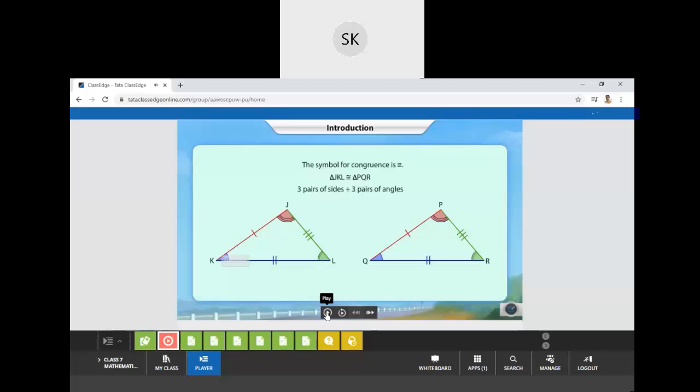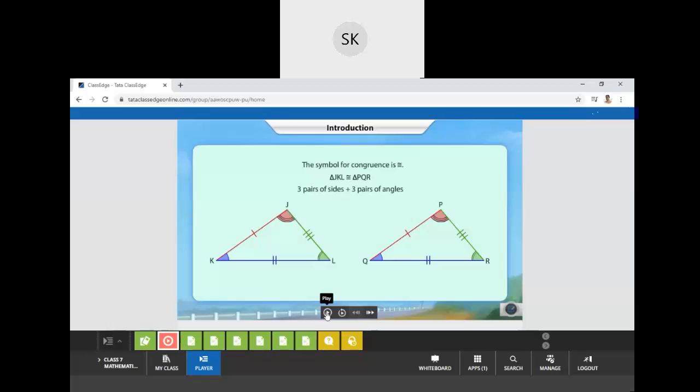Now every time it is not necessary that all three sides and all three angles should be given to conclude that both the triangles are congruent to each other. Many times some of the information is given to us, and with the help of that information as well we can conclude both the triangles are congruent to each other.